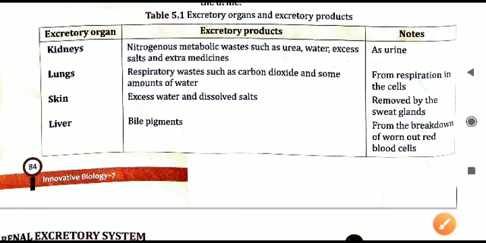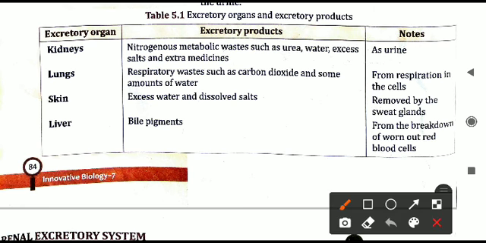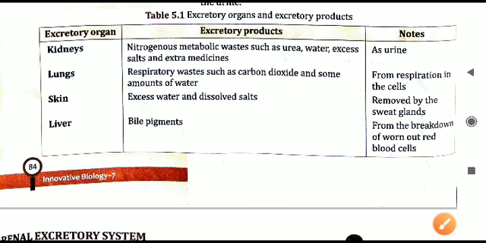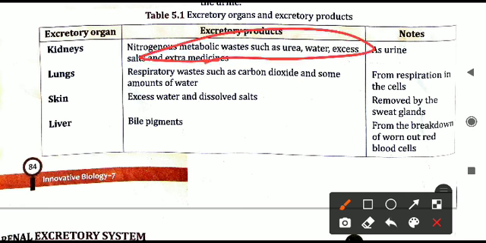And urine also contains extra salts of the body. Different minerals which are extra in our body are also coming, and extra medicines are also thrown out of the body through the kidneys. How are all these wastes coming out? They are coming out as urine.